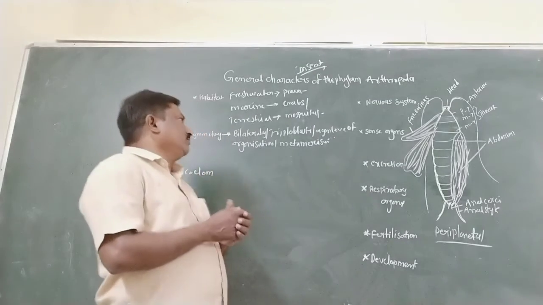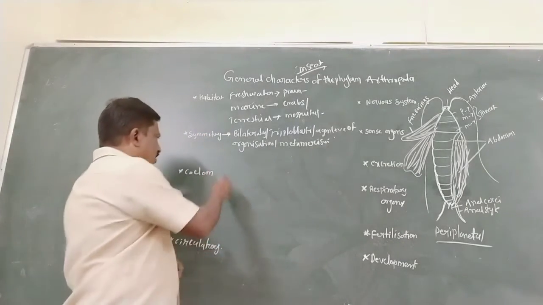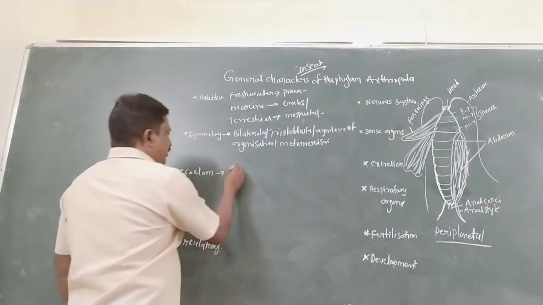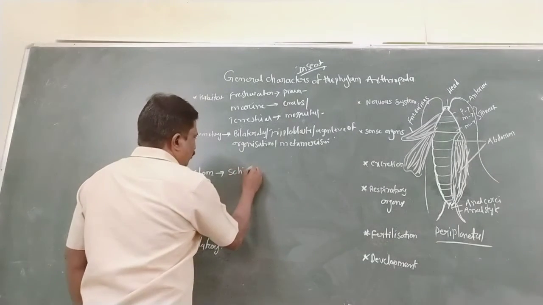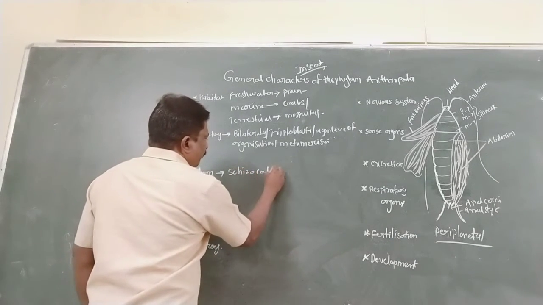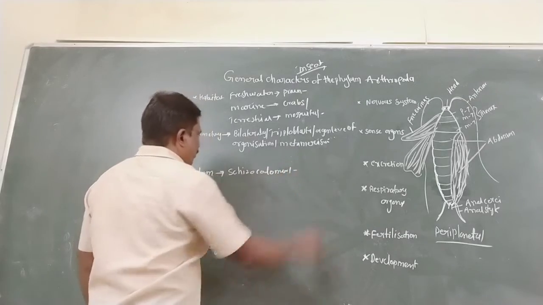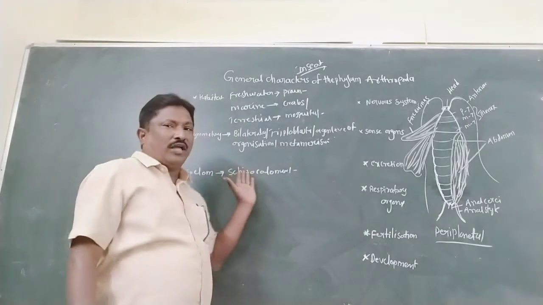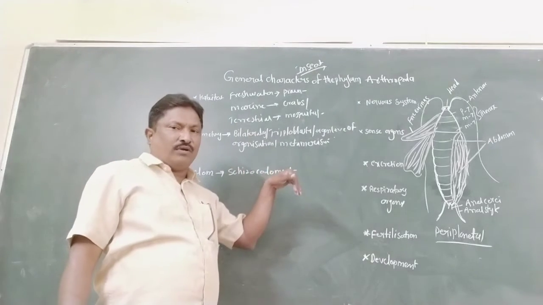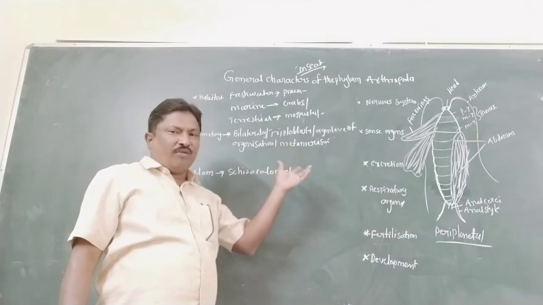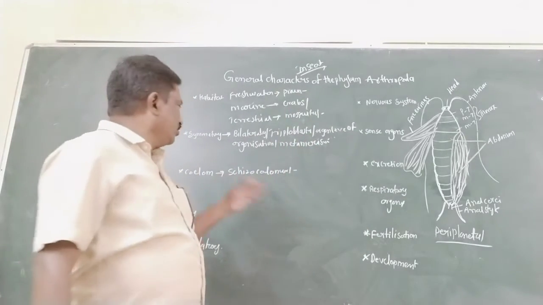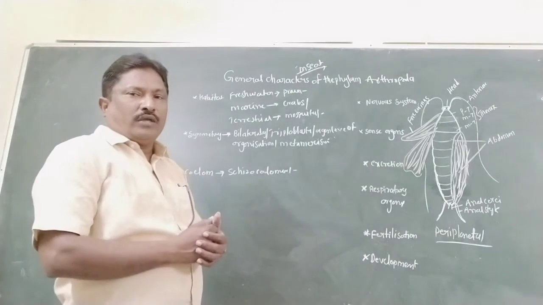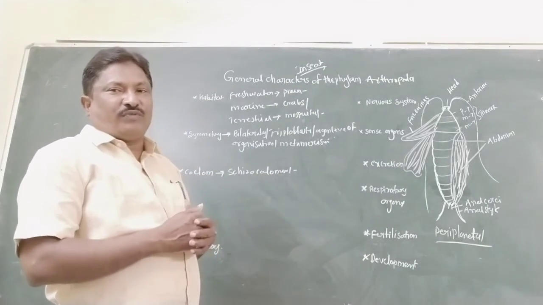Next is the coelom. Which type of coelom? Schizocoelom. The schizocoelom is formed by the splitting of the mesoderm. It is one of the types of eucoelom.